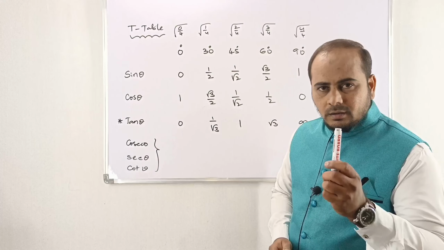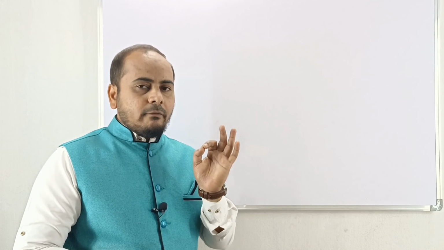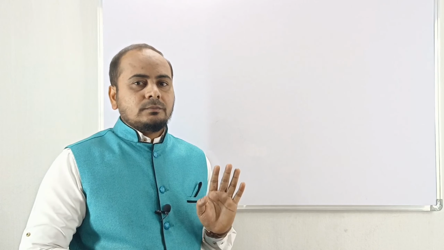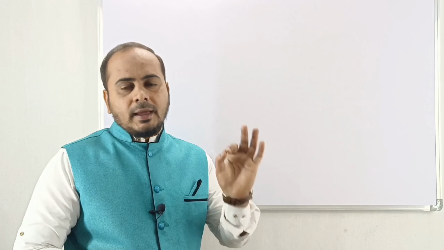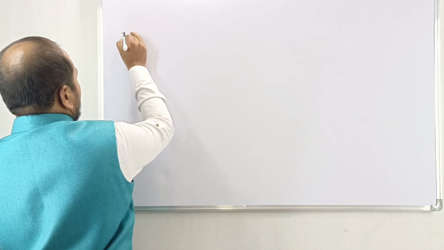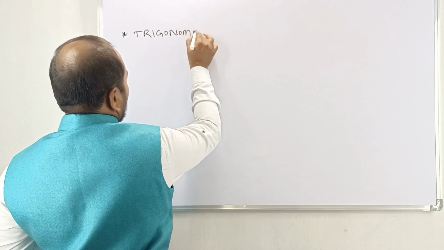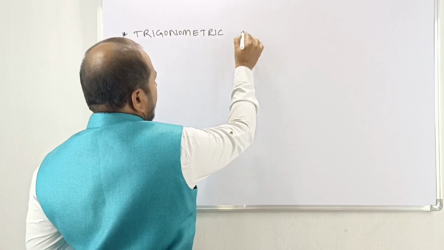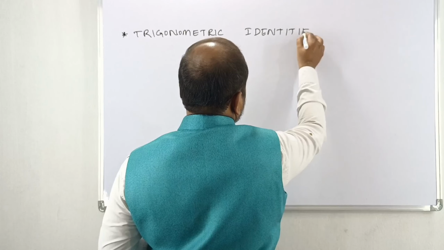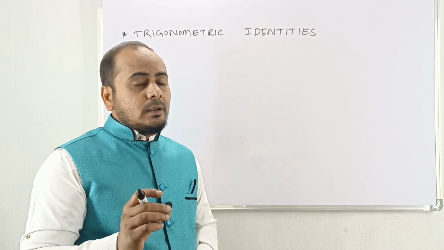Now we shall go to the next topic. My dear friends, I am going to explain a very important topic now. This is the heart of trigonometry, you can say, and definitely there will be a question in DSC. What is that? Trigonometric identities. I am writing the full information here. Trigonometric identities, my dear, are very, very important.